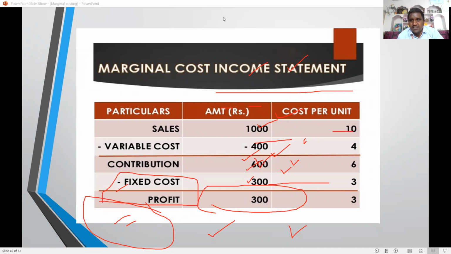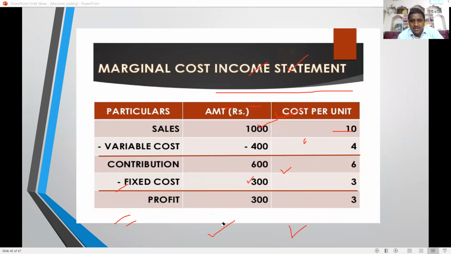The income statement in marginal costing is like this. Sales minus variable cost, then we arrive at the contribution. Then minus fixed cost, then only we have the profit. This clearly indicates that sales minus variable cost is the contribution. Contribution includes what? Fixed cost plus profit. That's why for contribution we have two formulas: above, sales minus variable cost; below, fixed cost plus profit, and if there is a loss, minus.